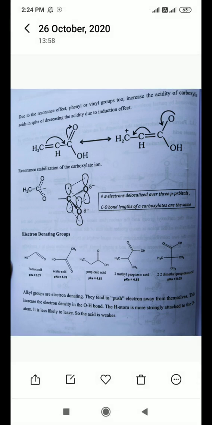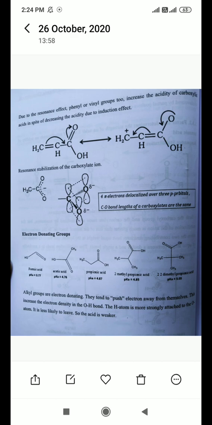Then what happens? Due to this electron withdrawal, the electron density around the aromatic acid is decreasing. So in this case, the H from the COOH functional group is removed easily, leaving the COO minus or benzoate ion very easily, and it gets separated as H plus.